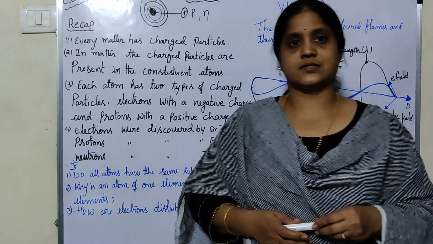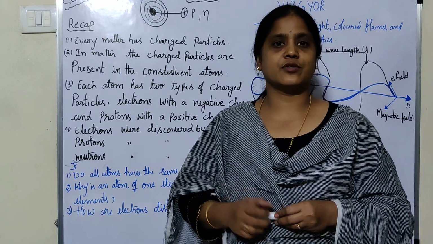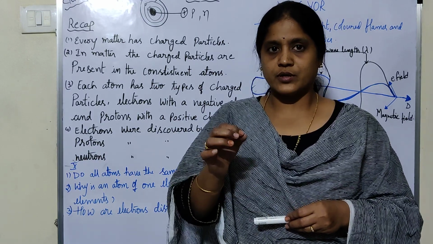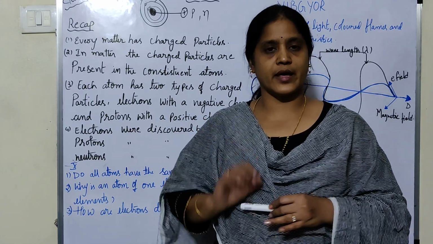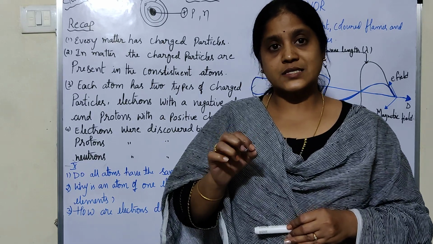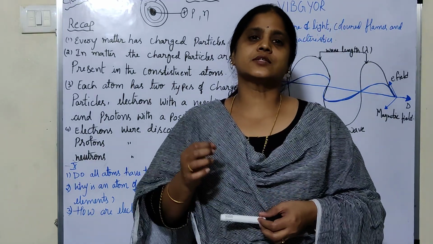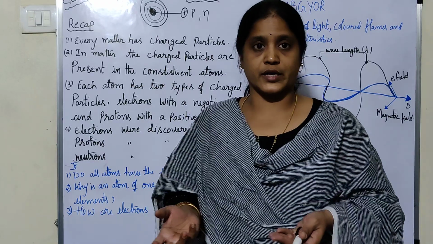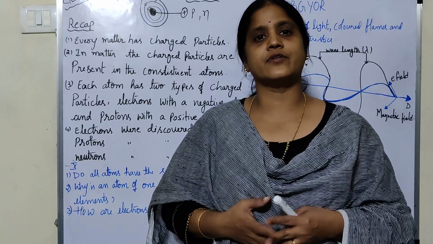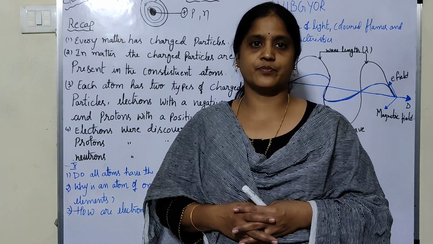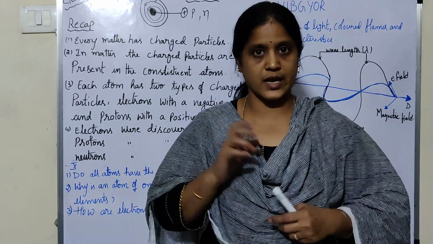Now in this video, we will discuss more about the structure of atom. You know the basic information. What is an atom? What are the subatomic particles? How are these particles arranged? Now we will discuss atoms of different elements. First, what is an element? It is the pure form of a substance that you cannot divide. This is a pure form that you cannot split or break down further by any chemical reactions. Such purest form of substance is known as an element.